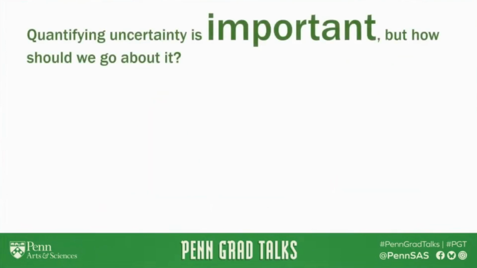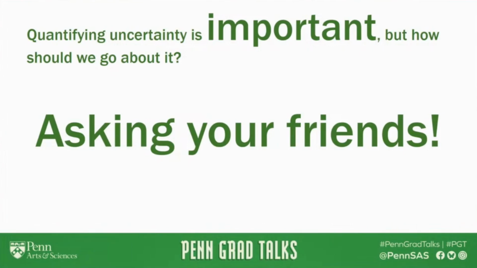So hopefully by now I've convinced you that quantifying uncertainty is important. But how should you go about it? Well, if you're anything like me, when I come across an ethical dilemma and I want to gauge whether my decision is correct, I ask my friends. Hearing a different opinion can help you consider different possibilities. And in machine learning, the technical term for this is model ensembling.